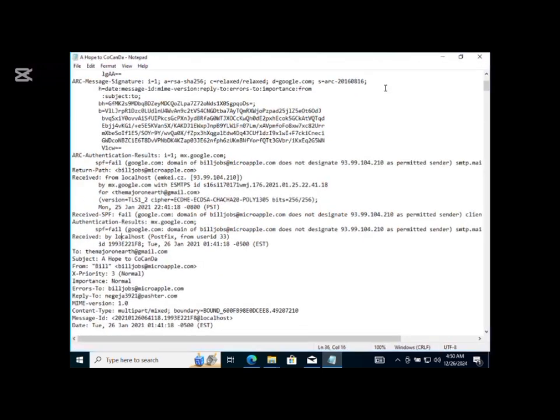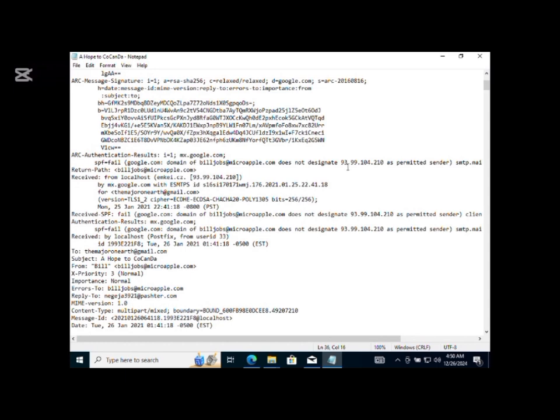And right now we are using SPF. We can see here that the SPF is set to fail, which is something that we need to note. Why is it set to fail? It tells us that Bill Jobs at microapple.com does not designate the 93.99.184.210, which is the IP address of the sender. This is trying to tell us that microapple.com does not know who that IP address belongs to, which is something fishy we should note.